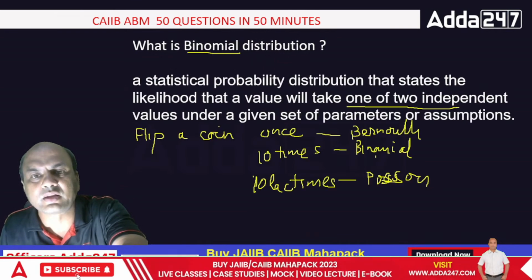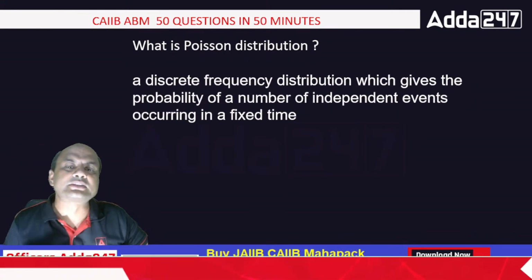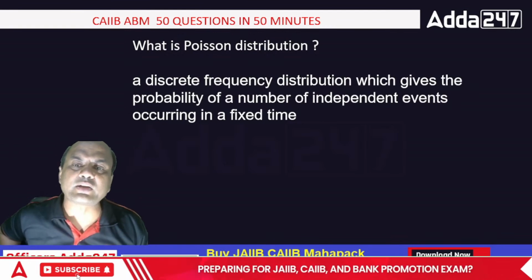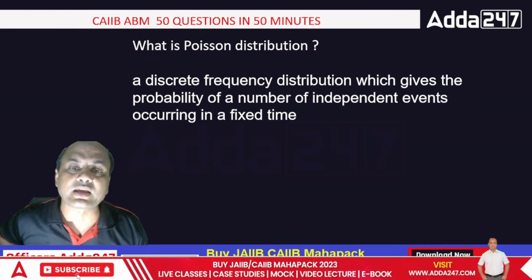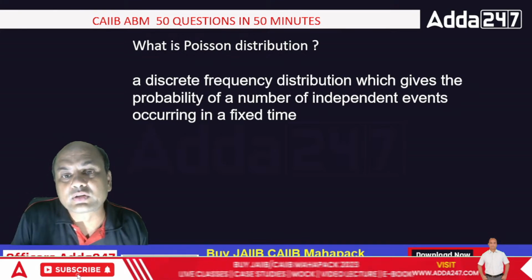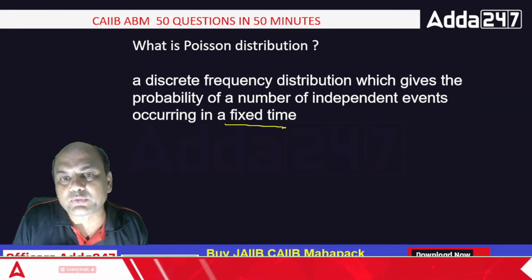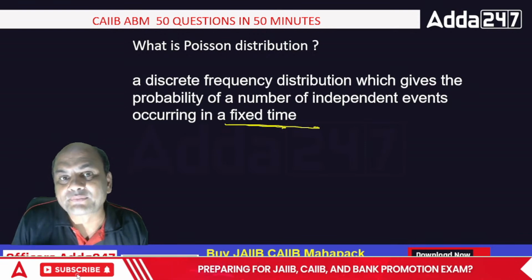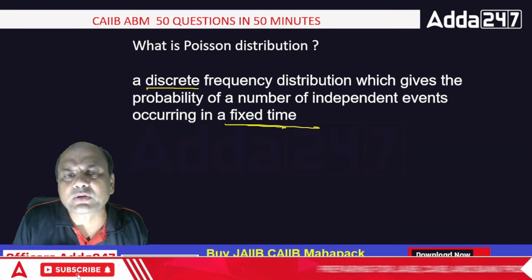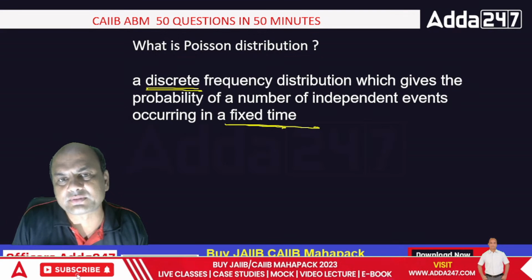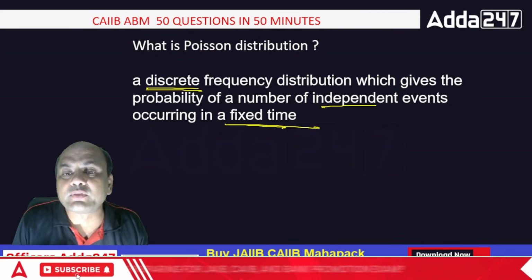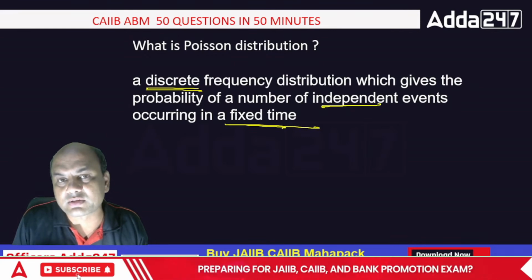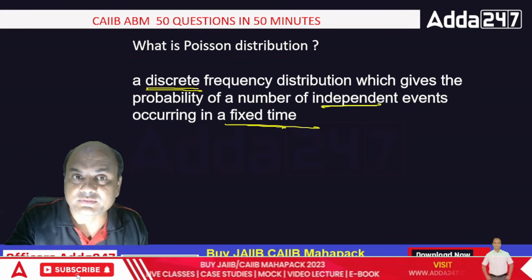Where were we? Bernoulli, then Poisson. A discrete frequency distribution, what is Poisson? A discrete frequency distribution which gives the probability of the number of independent events occurring at a fixed time. So the time is fixed in Poisson, always remember. And discrete frequency means a huge number of frequencies, over which it gives the probability of the number of independent events. Again, these are independent of each other. Okay? So that is Poisson.